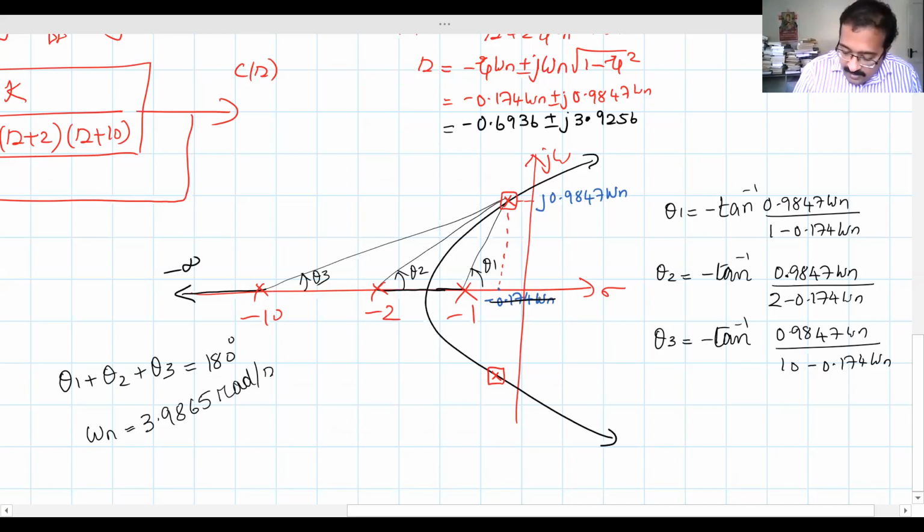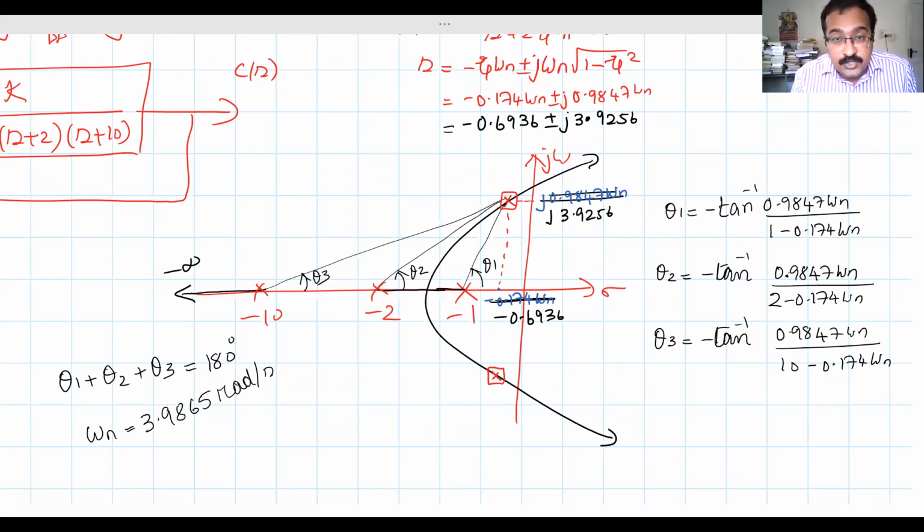So now I can write this as minus 0.6936 plus j 3.9256. What's the gain K at this point? We have to find it out. How can we find the gain K at that point? By using the magnitude condition.